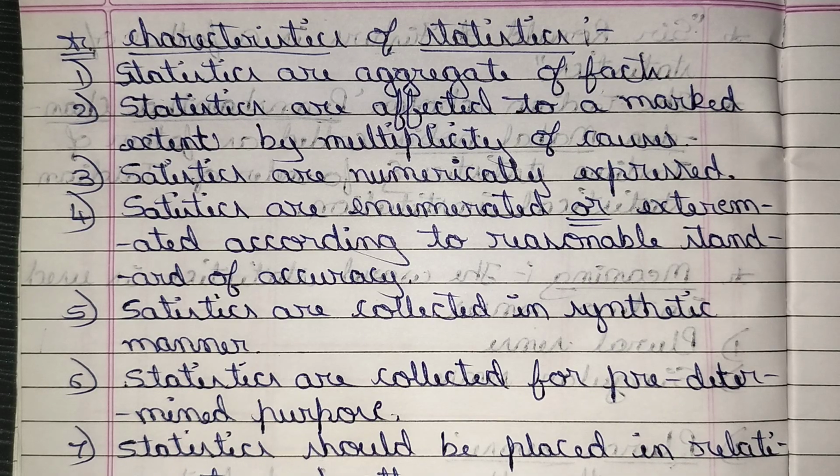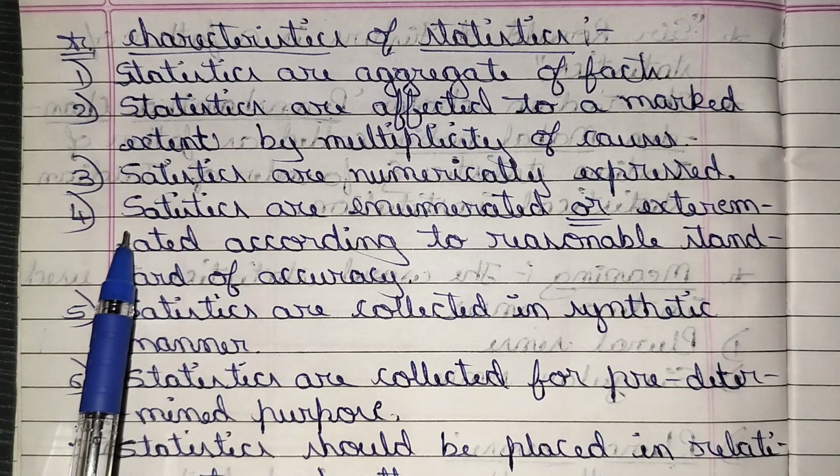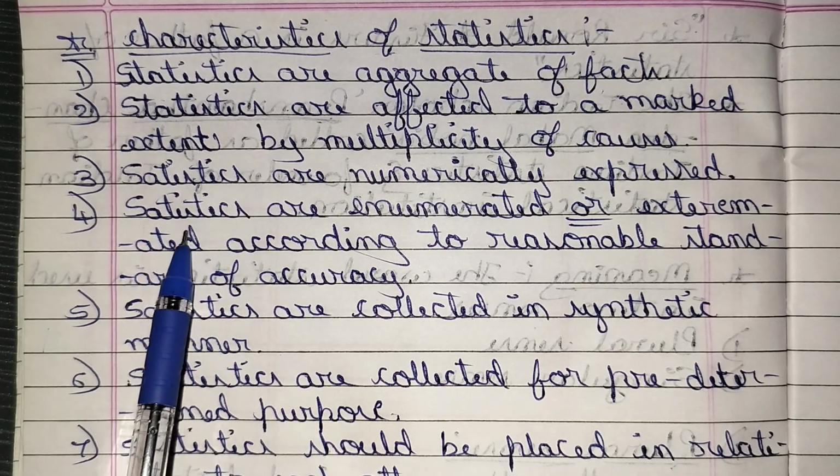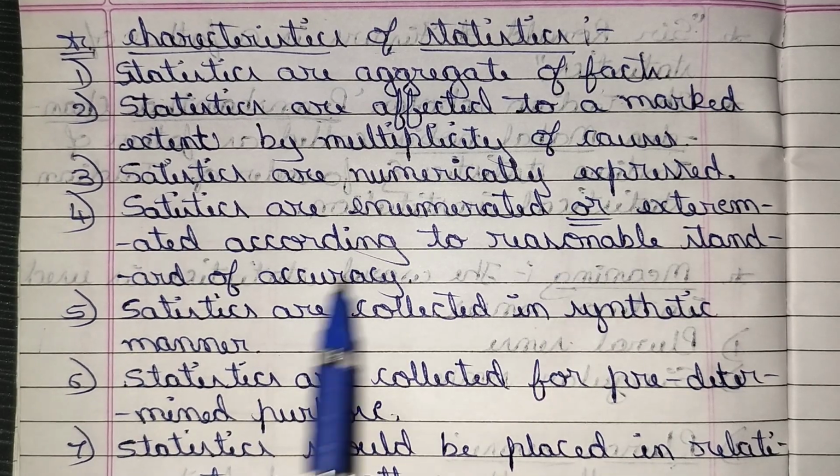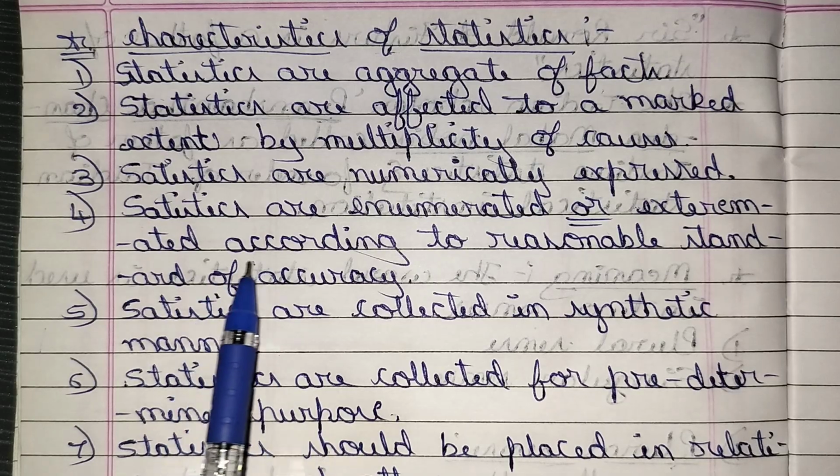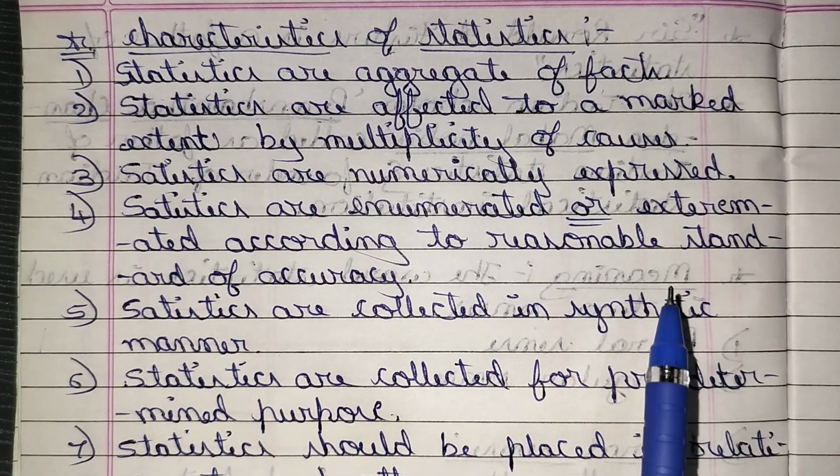We will study this in the next videos, on sums. Then I will explain how to inquire into the data. That's why the characteristic of statistics is that they are enumerated or estimated according to reasonable standards of accuracy. It has a reasonable standard of accuracy.